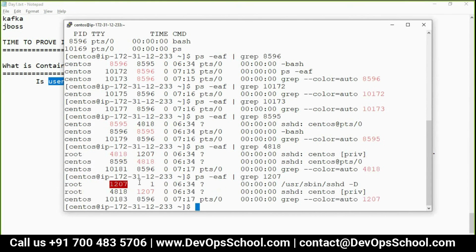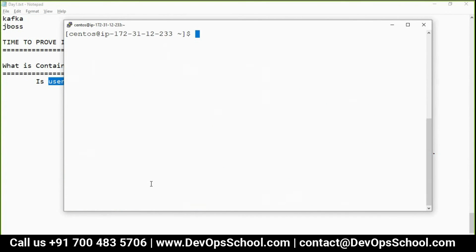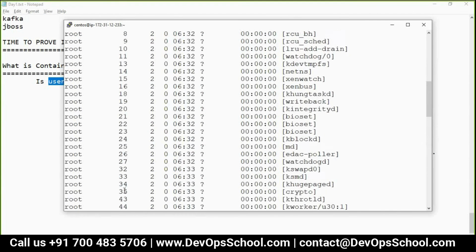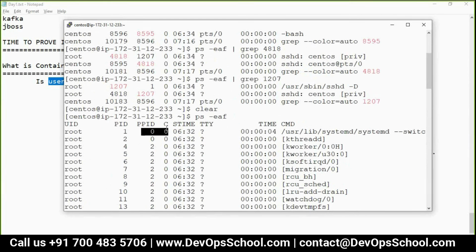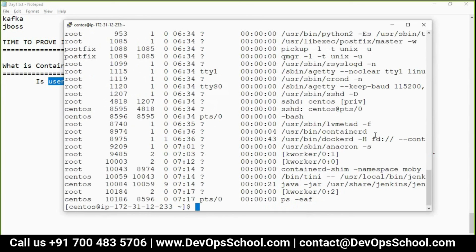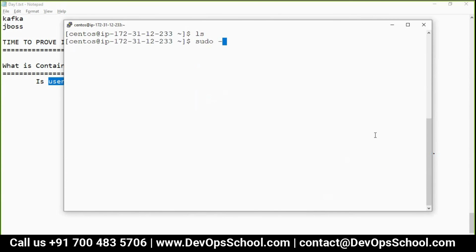So basically your user session got initialized at this. Now see, who is the parent of 1207? 1. And who is the parent of 1? Mother of all, which is called 0. This is your kernel. Okay. So now you see how you trace yourself. I traced myself only and I got this.